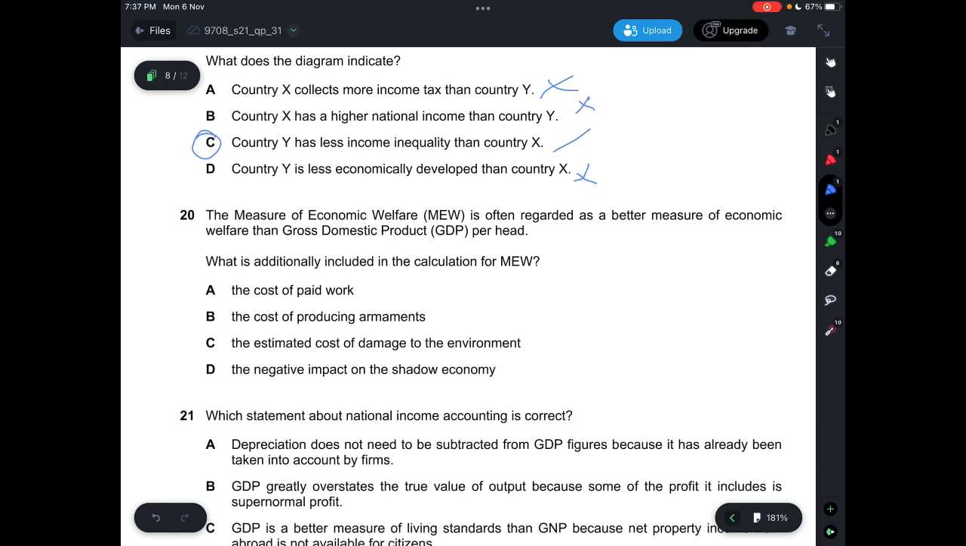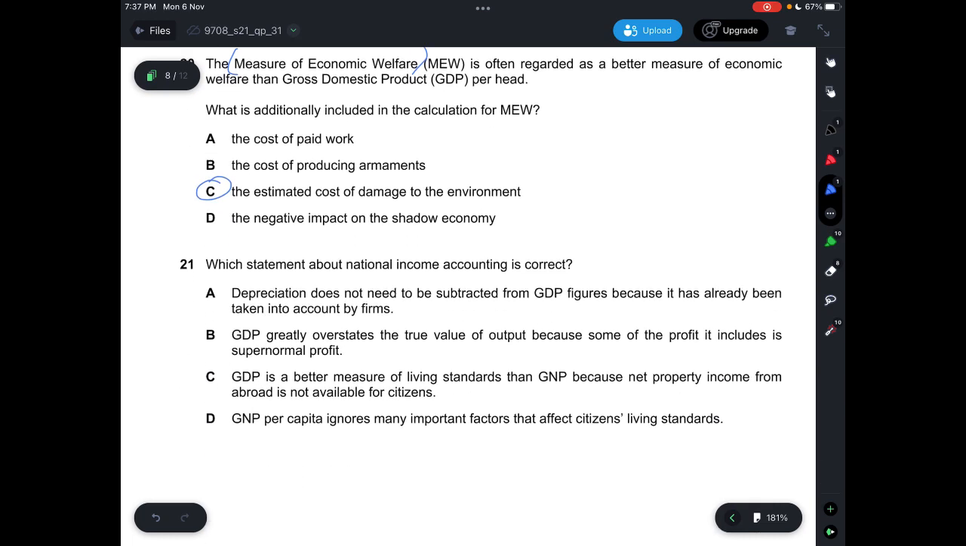For question 20, the measure of economic welfare, MEW, is often regarded as a better measure of economic welfare than gross domestic product per head, and what is additionally included in the calculation for MEW? The measure of economic welfare actually includes damages to the environment. So the one that says damages to the environment is C, so the answer here is C. The other three are not additionally included in MEW, but C is because of the estimated cost of damage.